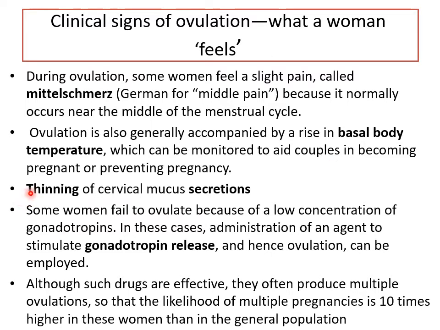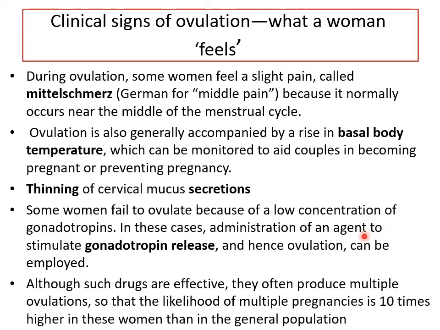Okay. Thinning of cervical mucus secretions. In preparation for fertilization to happen, the cervical mucus might get stringy and thinner. Now, in some women, if there is hormonal imbalance, say low FSH or LH, ovulation may be difficult.